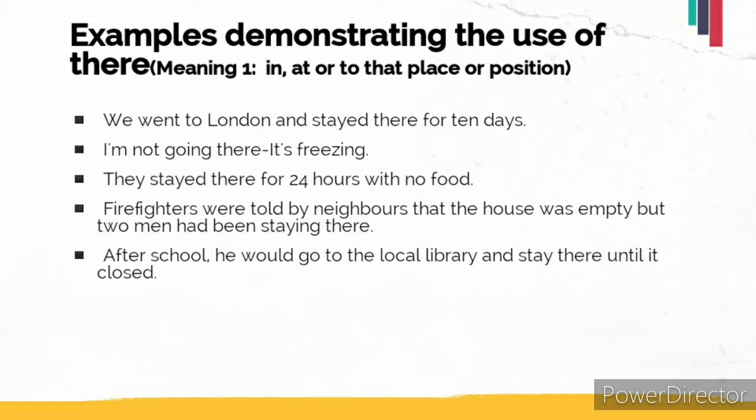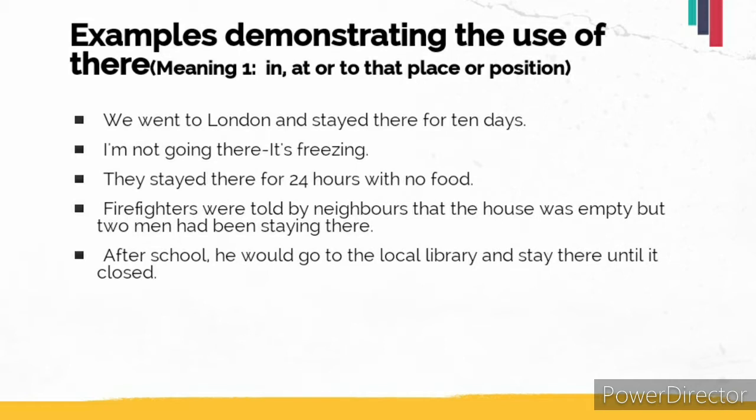So the first example is, we went to London and stayed there for 10 days. Now this there signifies London, the place, the location. So we went to London and stayed there. Here there means they stayed in London for 10 days. So it signifies the position. Next one is, I'm not going there, it's freezing. So here the speaker wants to signify a place or a location which is very cold. So he is saying, I'm not going there. So there here signifies a position.